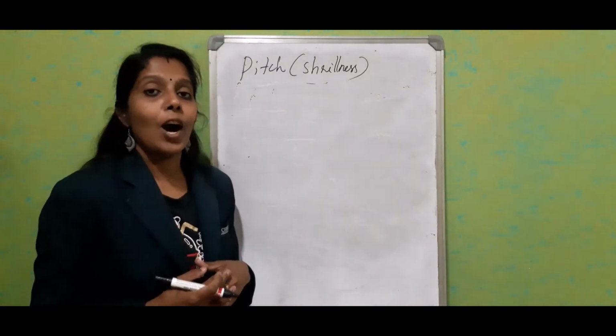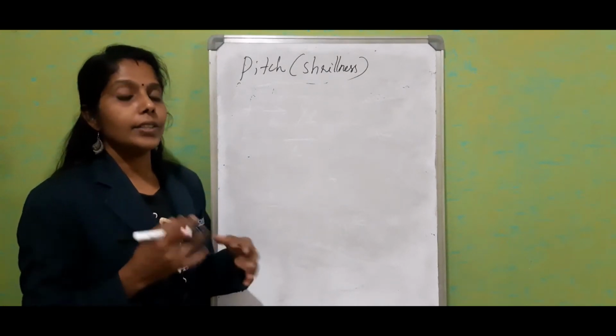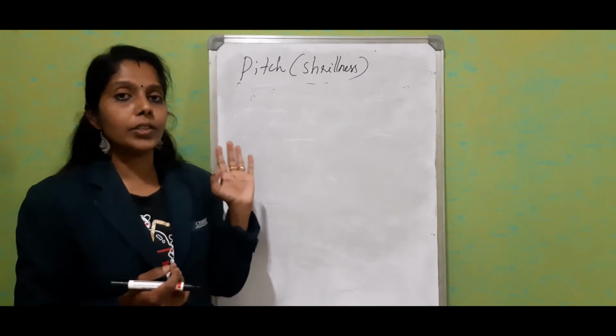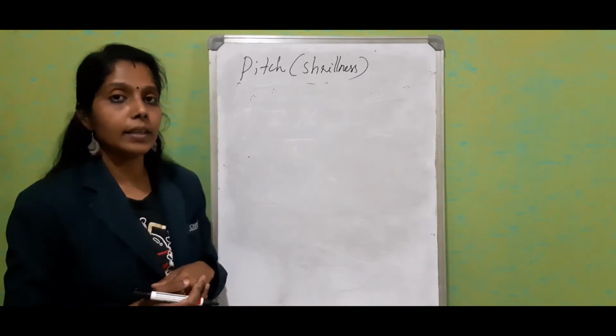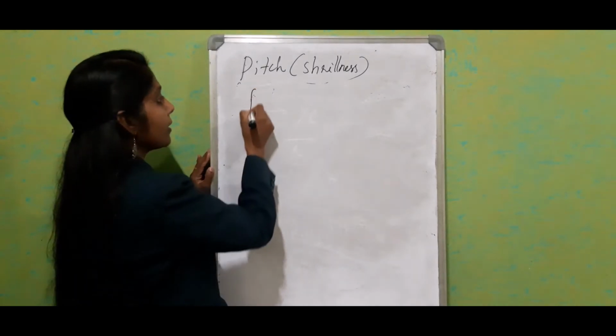Now let us see how pitch can be varied for different musical instruments. Just consider the case of stringed instruments. We know that pitch is directly related with the frequency, and how can we change the frequency for a string instrument?